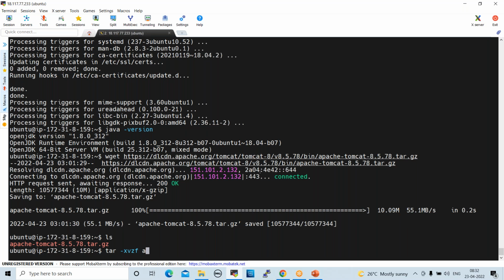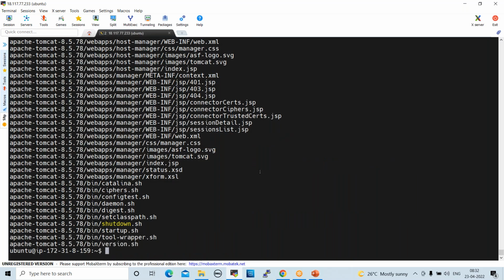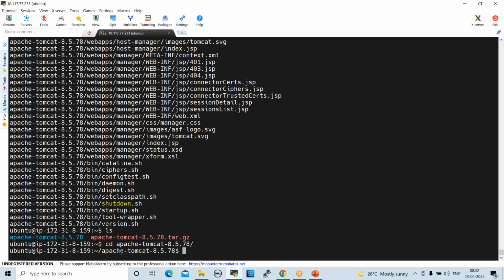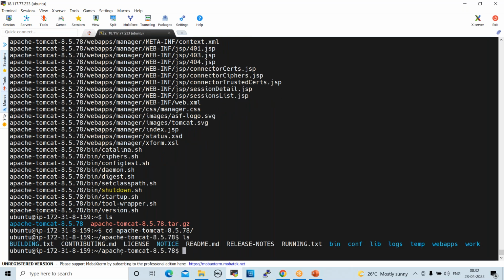So tar -xvzf file name. Now this is untarred, right? ls. So now you can go to this folder. cd Apache Tomcat folder, ls here. Now go to the bin directory, cd bin.